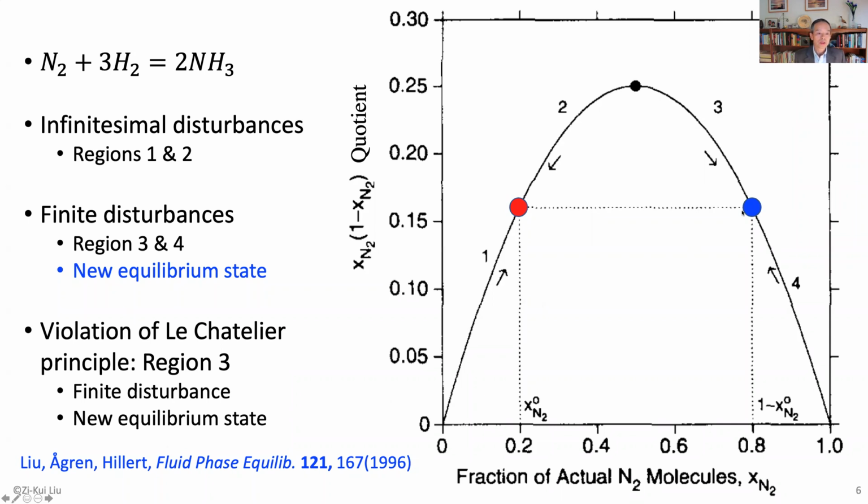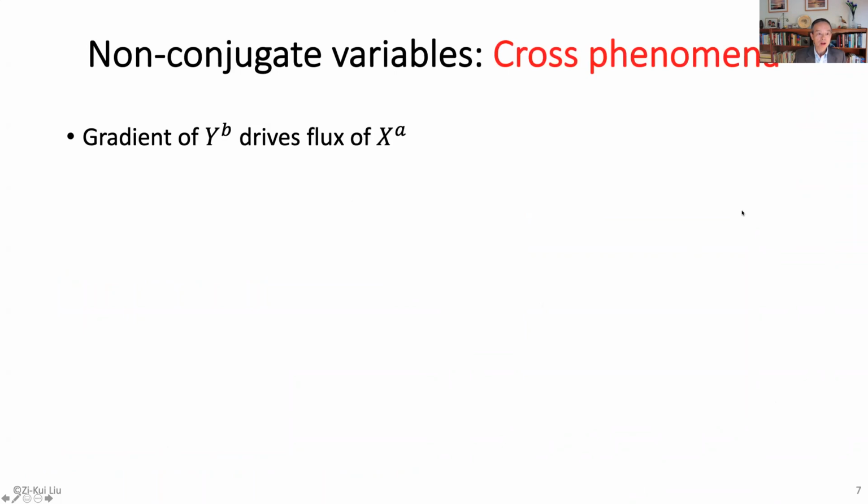Now, this is for the conjugate variables. Now we talk about the non-conjugate variables. That's cross phenomena. What it means is that if you change one gradient, it will drive the flux of another molar quantity.